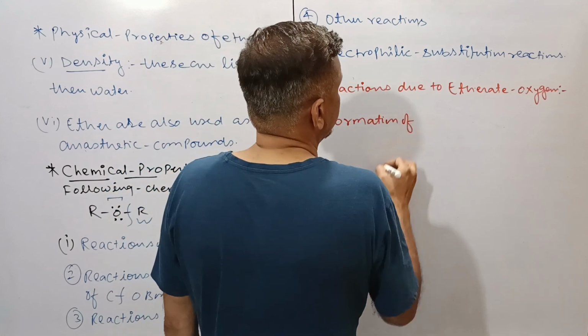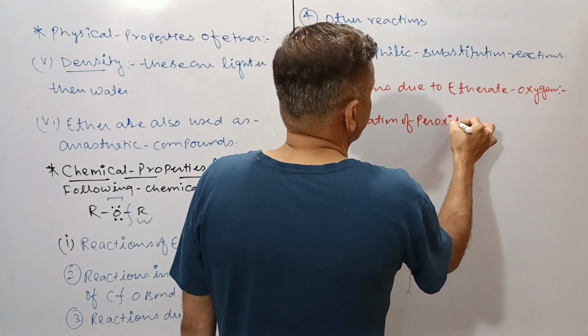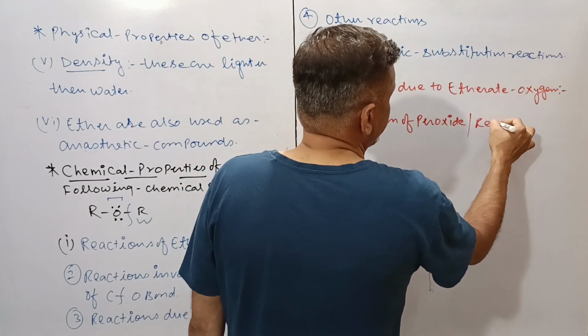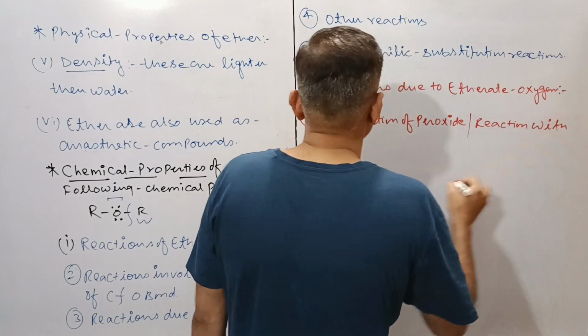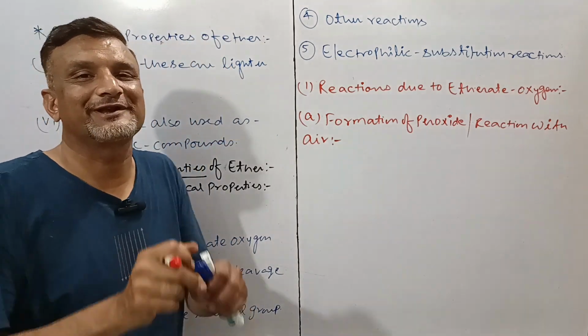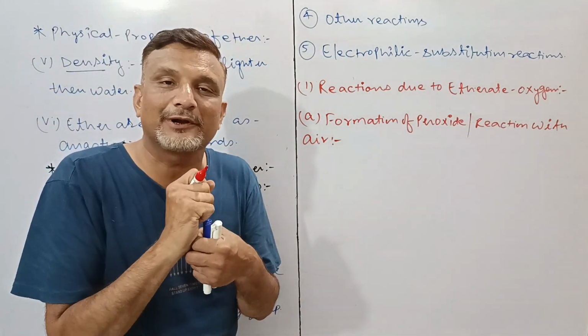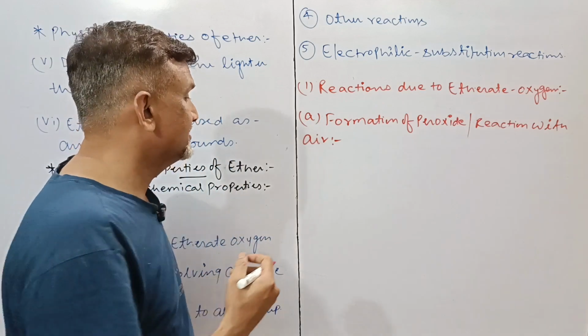formation of peroxide, or you can say reaction with air. If you leave ether open in air, or don't keep its bottle airtight, then it may explode. Why?